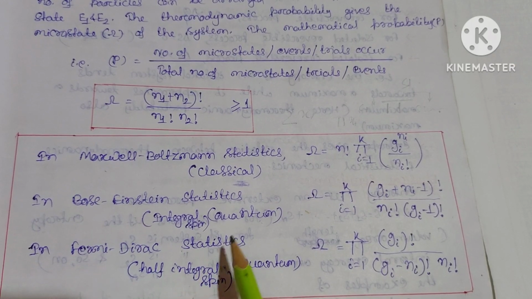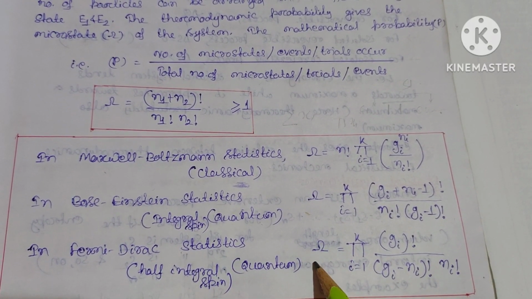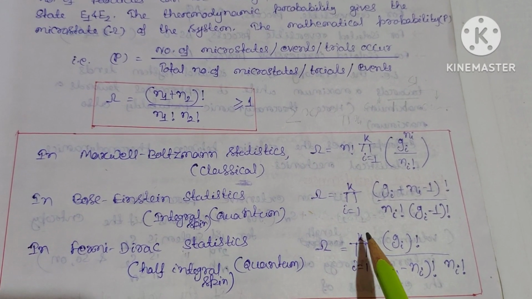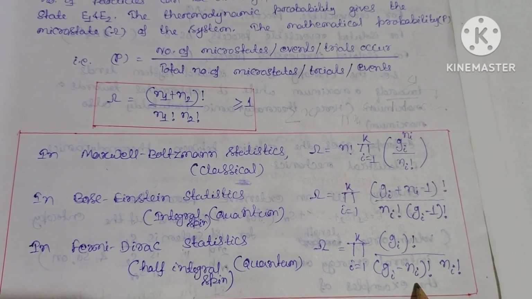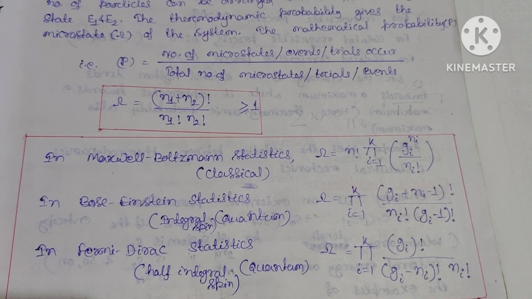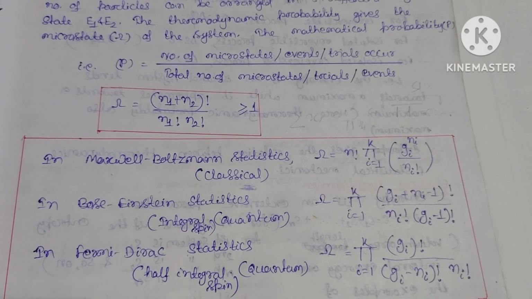In the case of Fermi-Dirac statistics, that is for half integral spin, the number of microstates is equal to the product over i equal to 1 to k of gi factorial divided by (gi minus ni) factorial into ni factorial. In the next classes, we will see more details on it. So this is all for today.